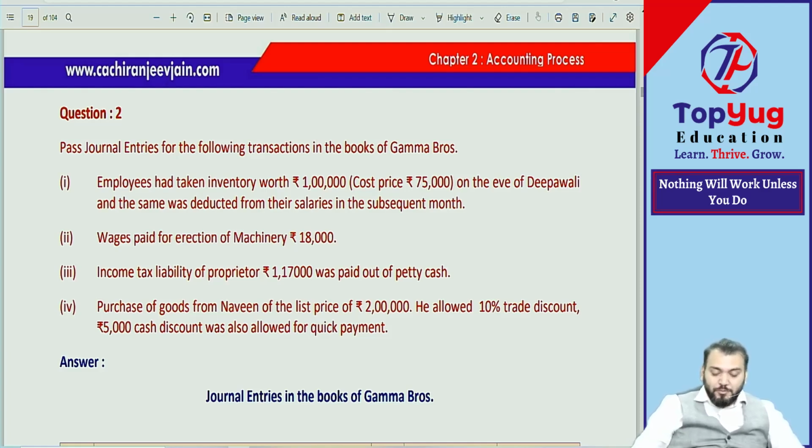The last: purchase of goods from Naveen at list price. List price means invoice price. Write down somewhere: list price, quoted price, invoice price are all the same. 2 lakh. He allowed 10% trade discount. 5,000 cash discount was also allowed for quick payment.